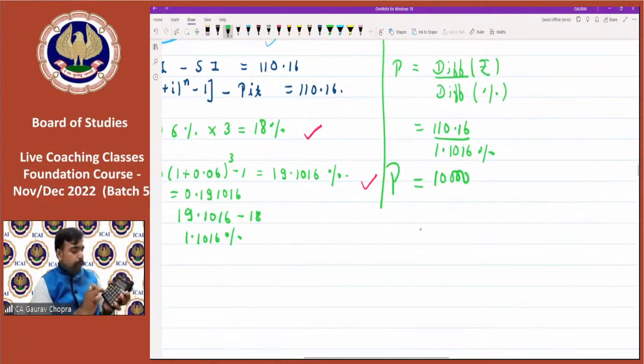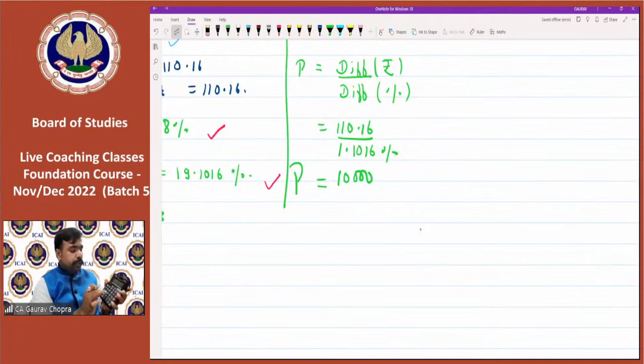First of all, you do 1.06, press multiply and then equal to for 2 times, minus 1. You are getting 0.19, multiplied by 100. It is 19.10%. This is for compound interest. Minus 18% for simple interest that you have subtracted. You are getting 1.10. Put this in memory.